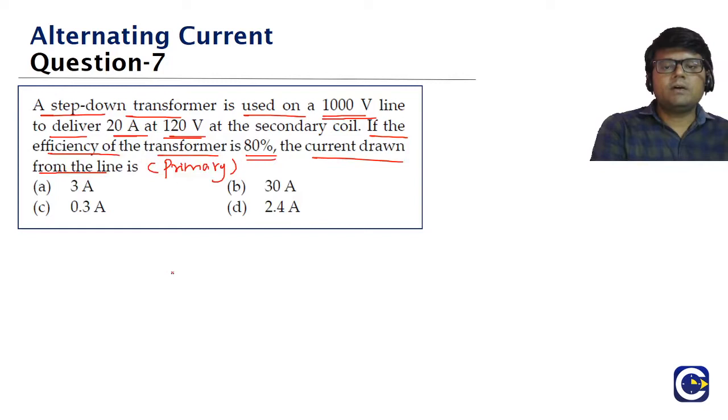The current drawn from the line is, means they are asking what is the primary coil current. When they say current drawn from the line, means they are asking what is the primary coil current. Look at this, guys. 7th one is another straight question.